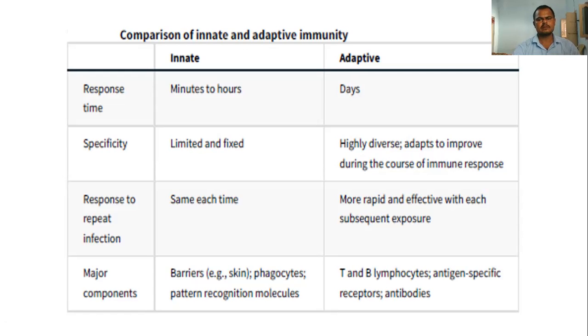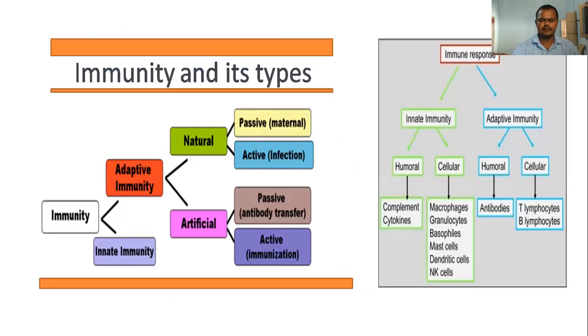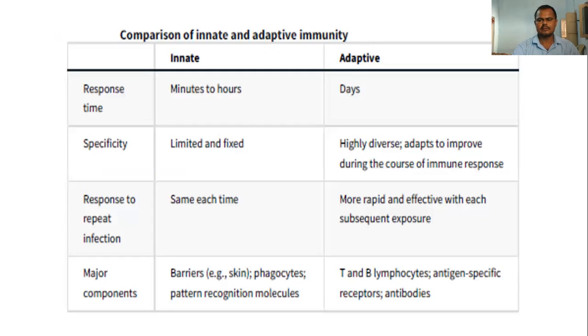So the adaptive response is slower and takes more time, but it is impactful, showing its effect on the particular foreign body. Regarding response to repeat infection, the response is the same every time in innate immunity, but more rapid in adaptive immunity. That's why we take two doses, a primary dose and a booster dose.